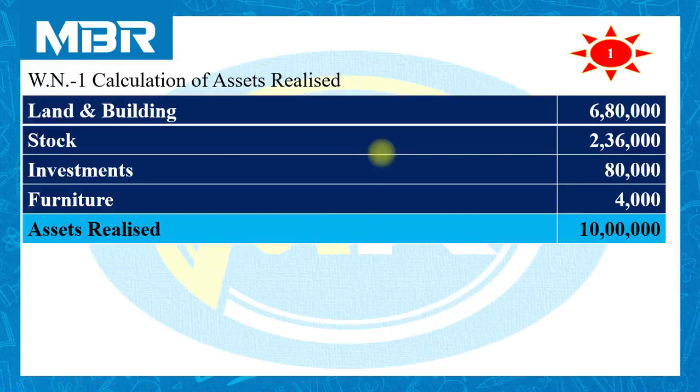Don't forget, in this question, the liquidator has realized rupees 80,000 from investment and paid it to the creditors of the loan. So rupees 80,000 received by the liquidator by selling investment, and by selling furniture he has realized rupees 4,000. So total assets realized by the liquidator of the company is rupees 10 lakhs.